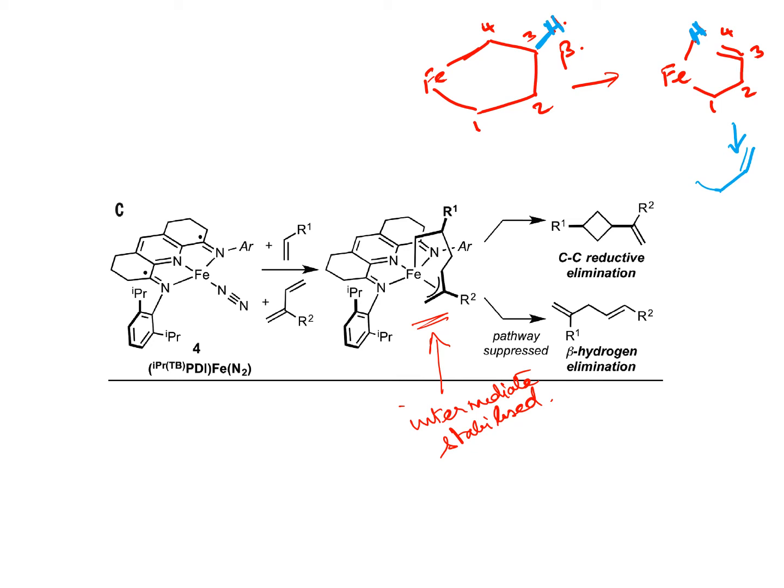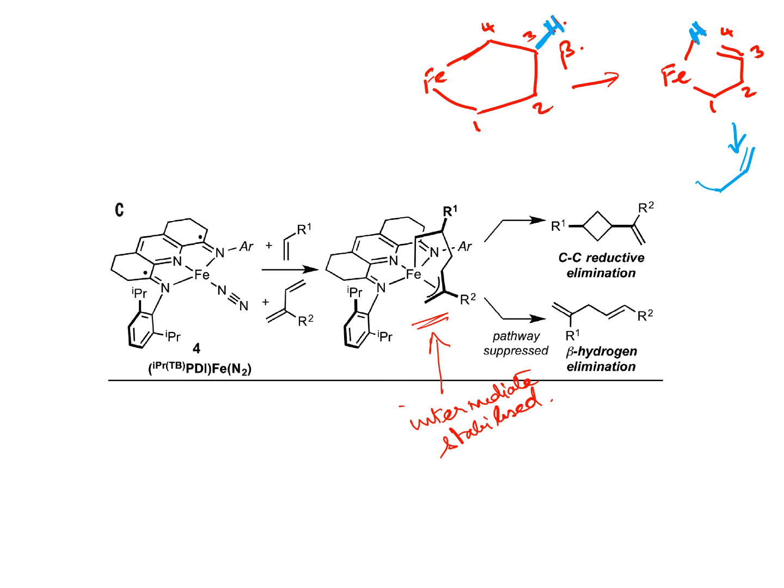During the formation of this carbon-carbon bond, you also have formation of an iron-carbon bond to an allylic moiety, because now you have a diene instead of a simple alkene. If you had an alkene, you would only have a sigma bond. Now you have a sigma bond and a double bond, and so that is an allyl intermediate which is formed.